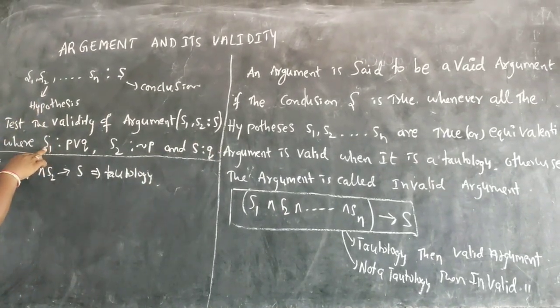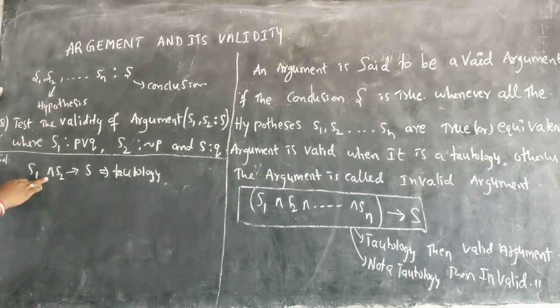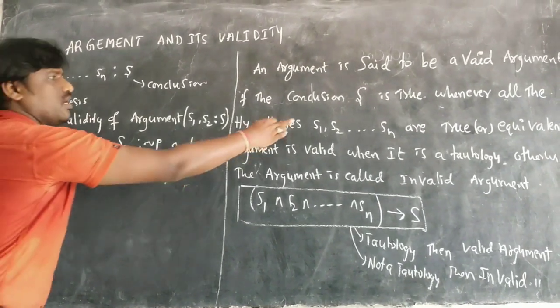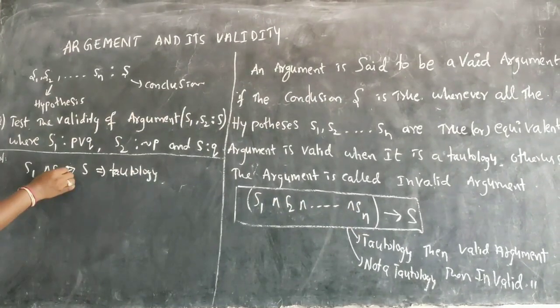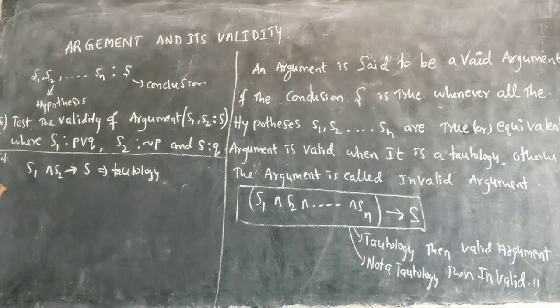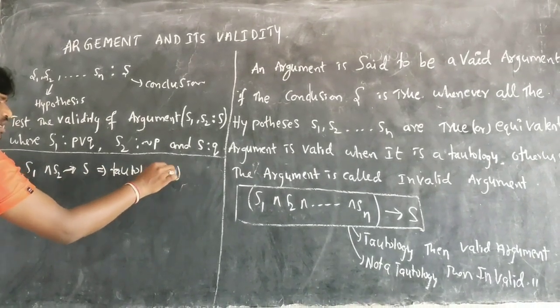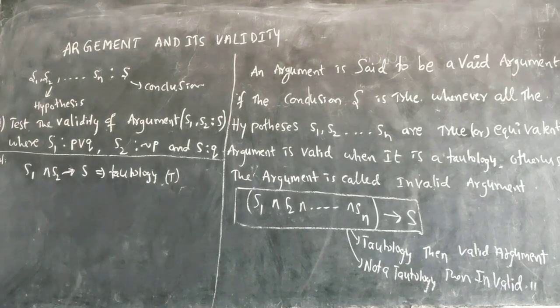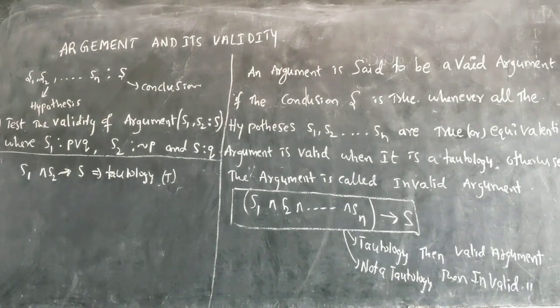So for the hypotheses S1, S2, I have to do AND, and the conclusion is S, so it should be implies S. If this is totally a tautology, is true, then we can say it is a valid argument. Otherwise it is called an invalid argument.